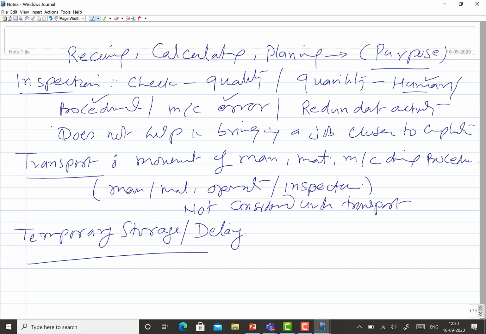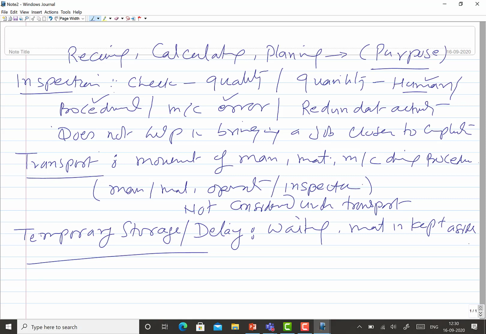So whenever there is waiting, material is kept aside and it will be waiting until its turn comes for further processing.